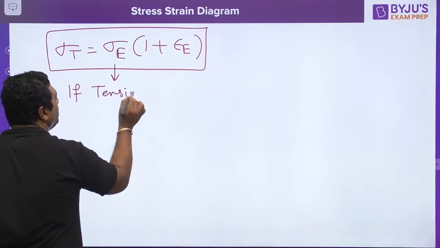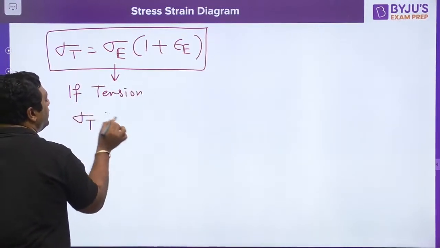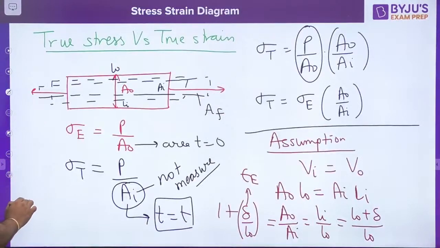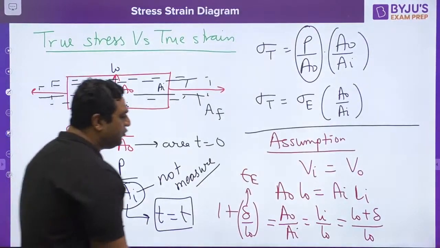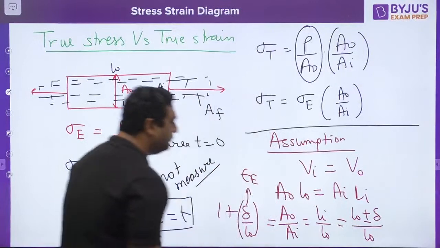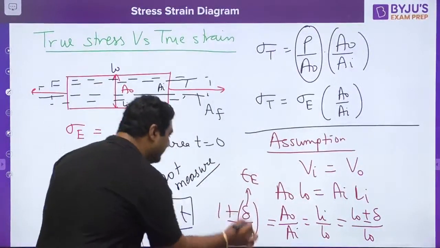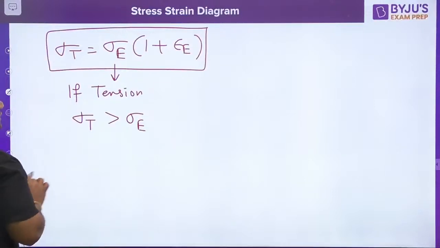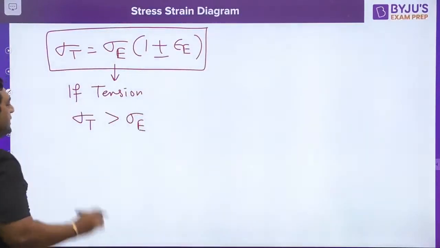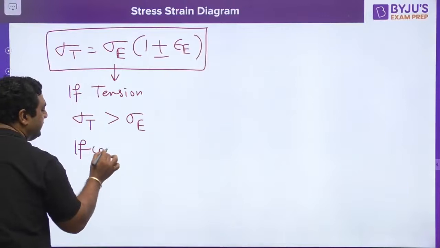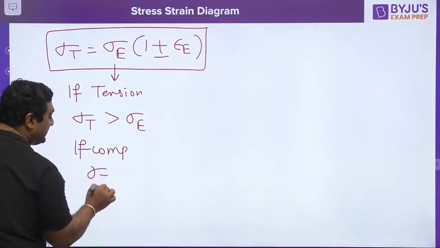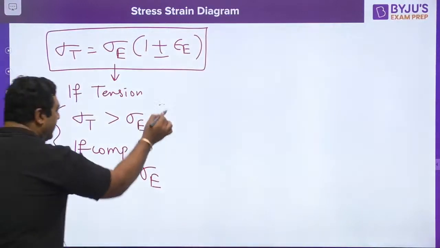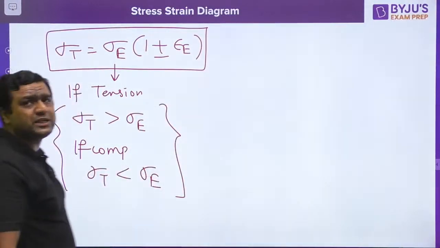tension is there, then no doubt true stress is going to be more than engineering stress. But let us say if we would have compression, in case of compression, this would be L naught minus delta. It would be minus here, because then the length would be decreasing and area would be increasing. So here also we will get minus. So my dear, if compression is there, then true stress is less than the engineering stress. So my dear, always we cannot say that true stress is more.